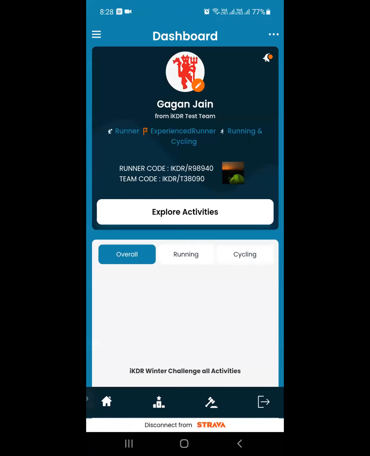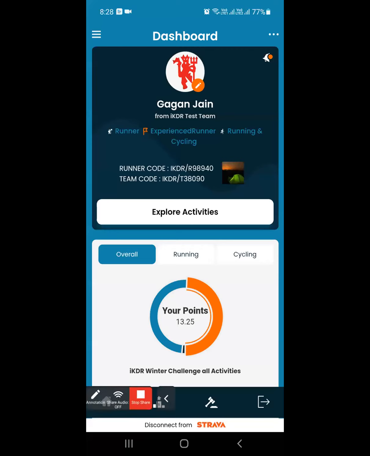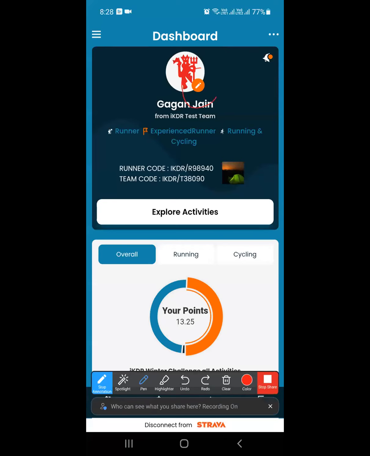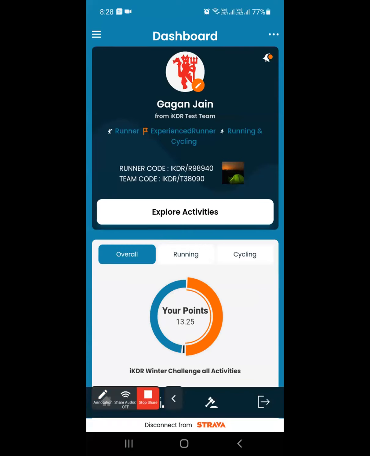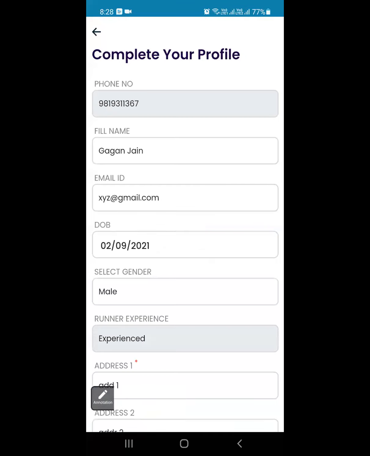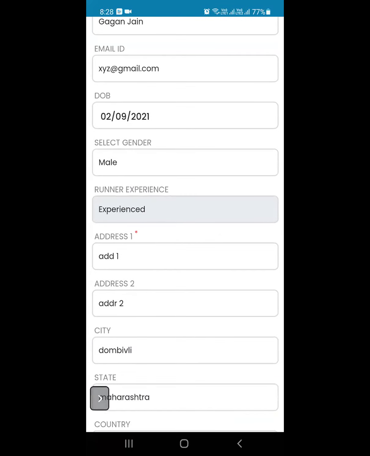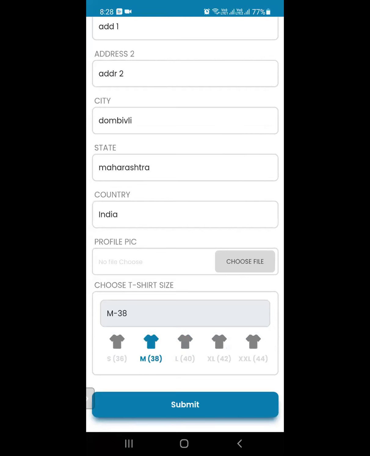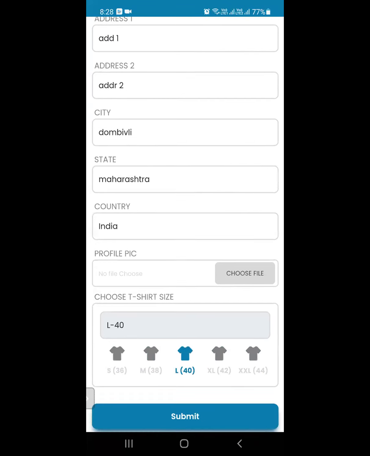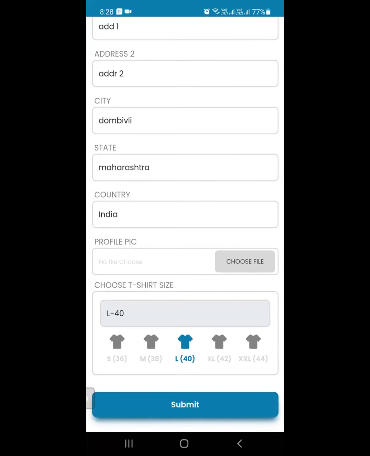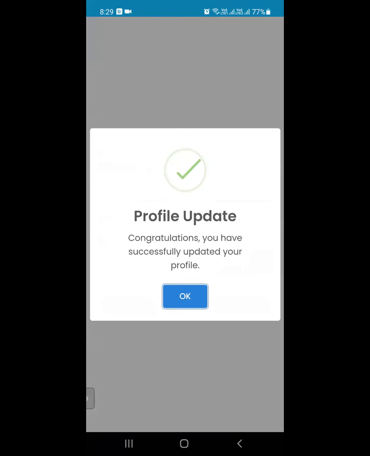Can you go back? So when you first log in into the app, you will be taken directly to the profile screen. So here under the photo, there is a small orange button, right? If you can just highlight it. Yeah, if you click on this button, you will go into the profile editing stage. Now in this profile editing stage, you can change your email, your date of birth. So we will pre-fill the information which we have got from your registration screen. You can add your profile picture here, and later on we will tell you to update your t-shirt size, which you can do here as well. And once you submit, the information will be saved on the app as well as in our database.